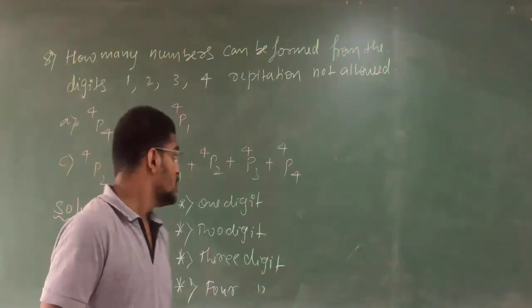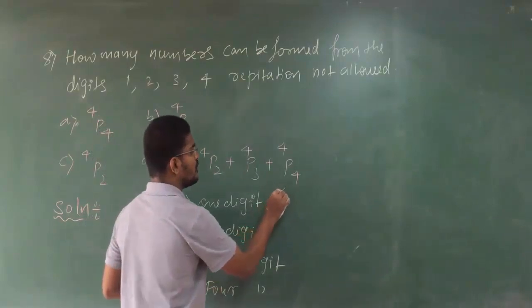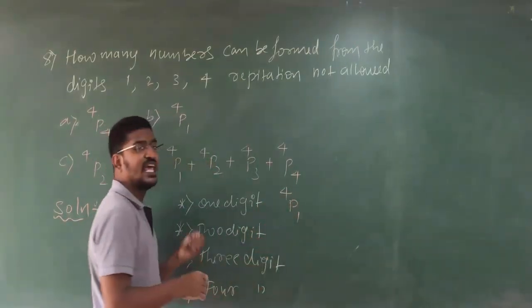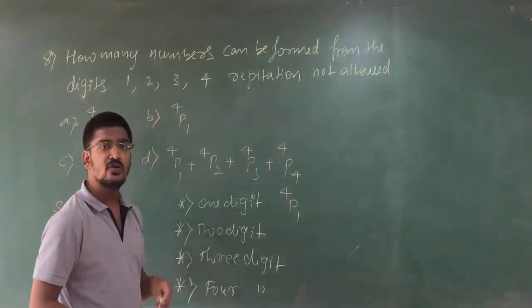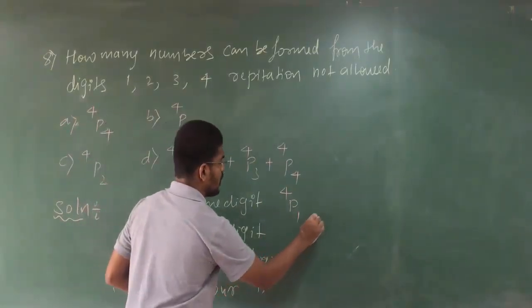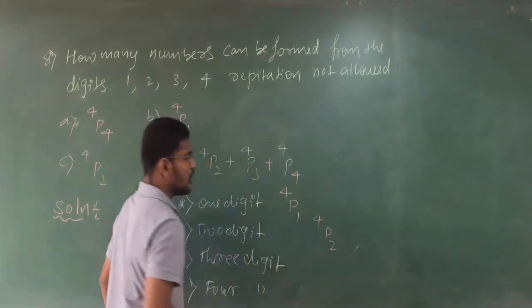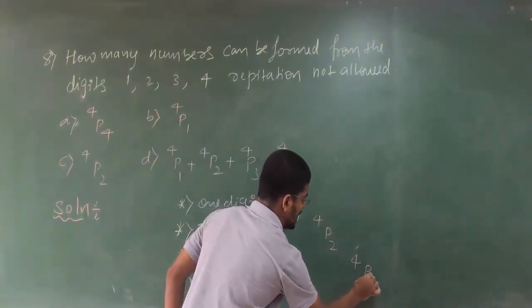Clear, students? So 1 digit numbers, how many can you make? You have 4 digits. Out of that you are taking 1. That will be a 1 digit number. What about 2 digit number? You have 4 digits, in that you are using 2. Next, what about 3? You have 4, in that you are taking 3.